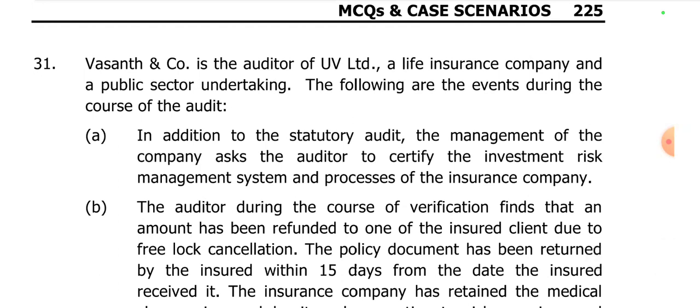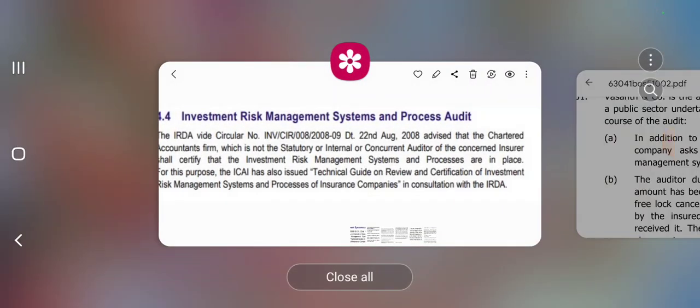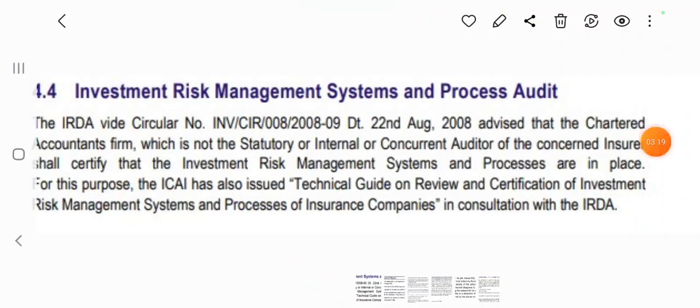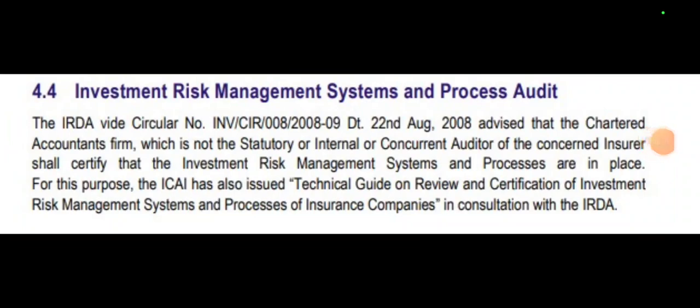Just give me a second. So here you go. So 4.4, it is there in your study material. So wherein it states, let's go through the second line of this paragraph: advise that the chartered accountant's firm, which is not a statutory or internal or concurrent auditor of the concerned insurer, shall certify the investment risk management system and process are in place. So a statutory auditor cannot certify this.